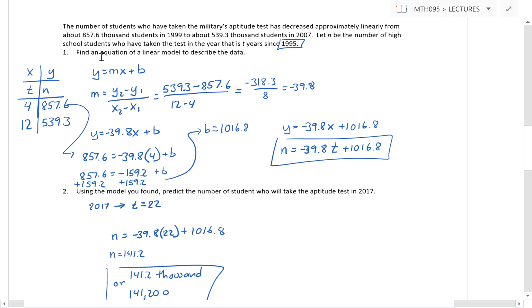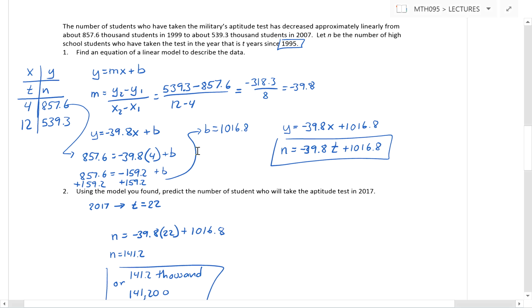So I know I have to fit my data to the y equals mx plus b. To do that, I first start with the slope formula. That is that my slope m is equal to y2 minus y1 all over x2 minus x1. So I chose the bottom point as my second point, the top point here as my first point. So 539.3 minus 857.6 all over 12 minus 4 leads to negative 39.8. So I take that slope, which is the slope between these 2 points, and I plug it into the m of the y equals mx plus b.